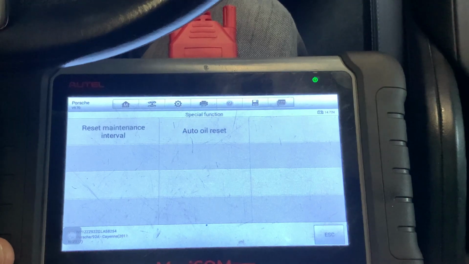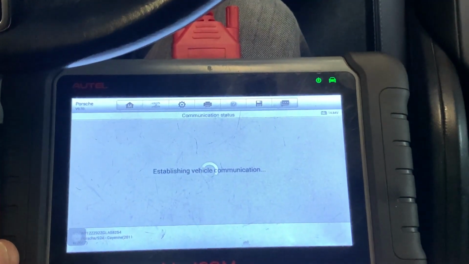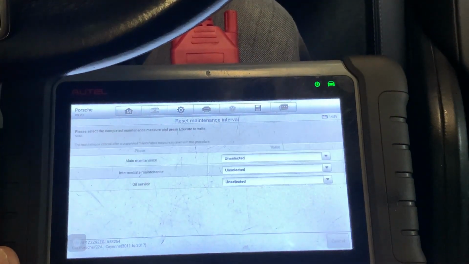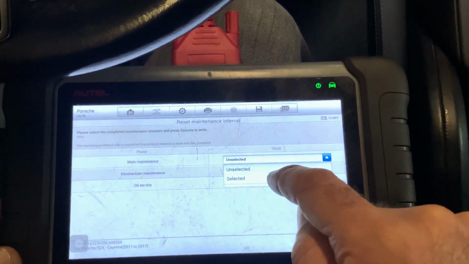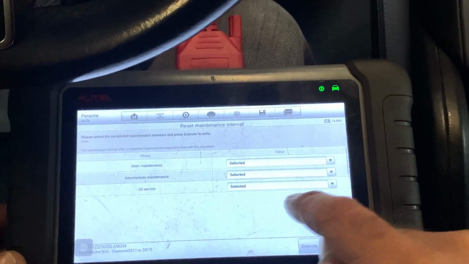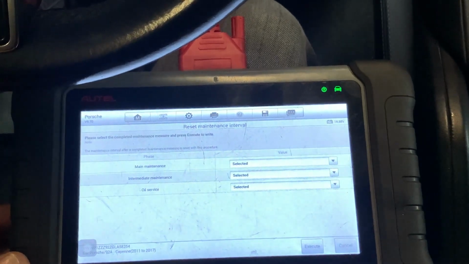And you have reset maintenance interval and auto oil reset. I'm gonna do them both. Press this one, select main, intermediate maintenance and the oil service.